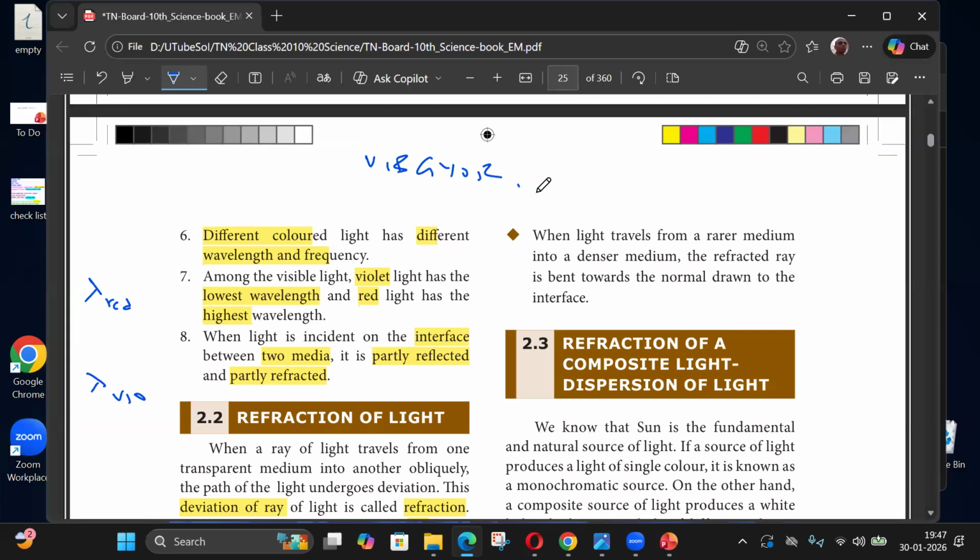After that, it's invisible. Red has got the maximum wavelength. Frequency is the opposite. Nu for red will be less, and nu for blue or violet will be more.